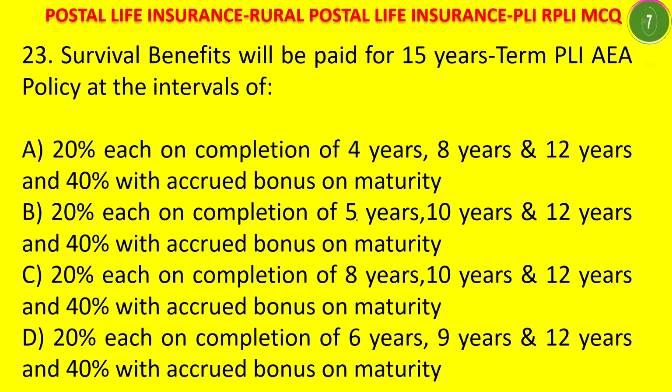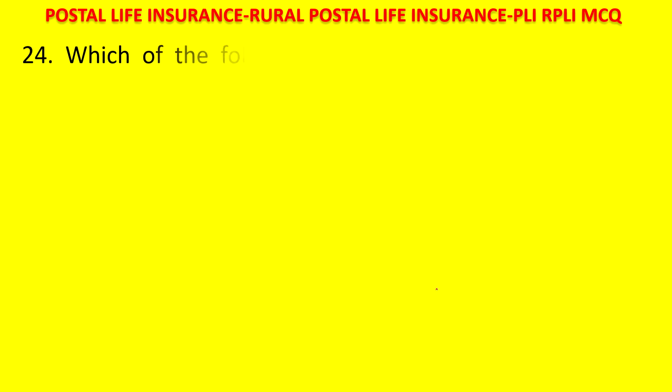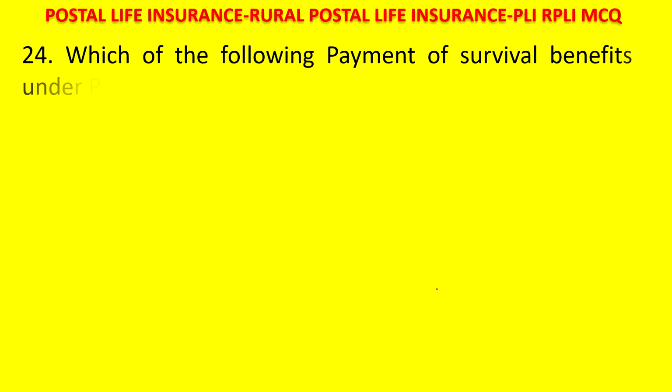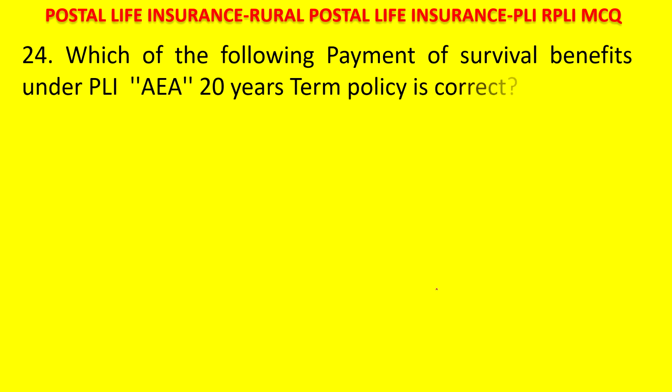15 years term. Earlier we have seen that for 20 years term it is minus 4. Here for 15 years term, the answer is 6, 9 and 12. You have to minus 3, so that you will get them if you move backwards. 15 minus 3, 12, minus 3, 9 and minus 3, 6. For 20 years it is 4. For 15 years it is minus 3. Okay. Remember like that.